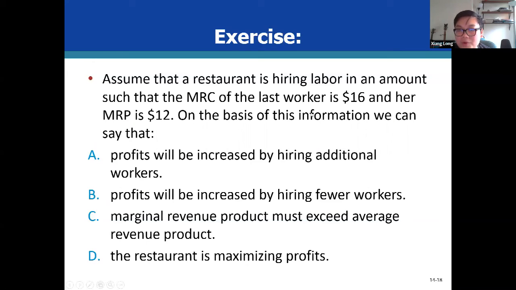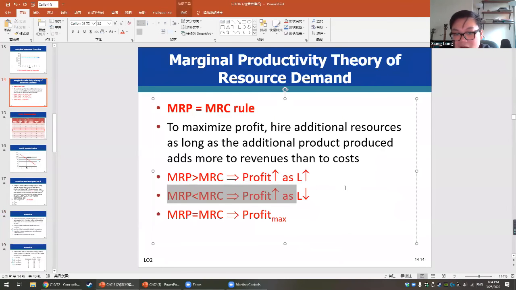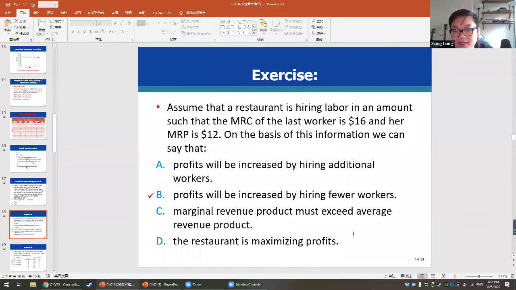So due to the rule right here, the company should fire workers in order to increase profit. So the answer should be B, because our marginal resource cost is already larger than our marginal revenue product. Again, we're using this rule. If our marginal revenue product is smaller than our marginal resource cost, the company needs to hire fewer employees in order to increase its profit. Very, very easy.